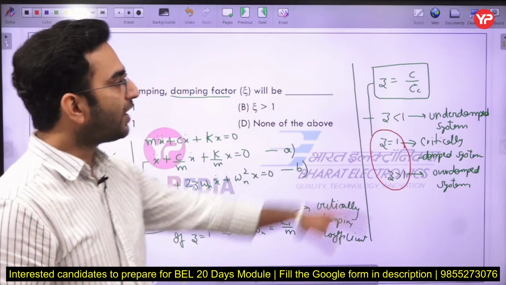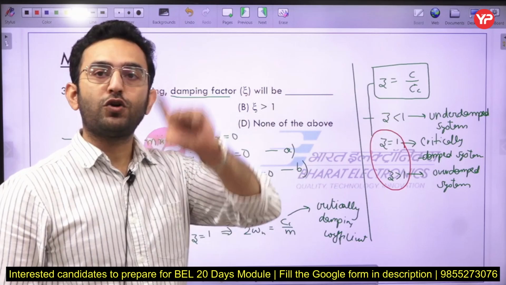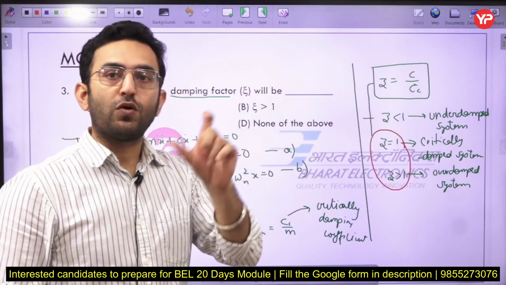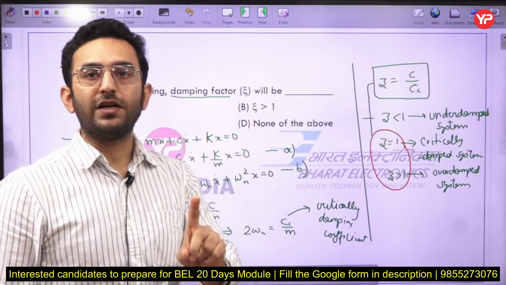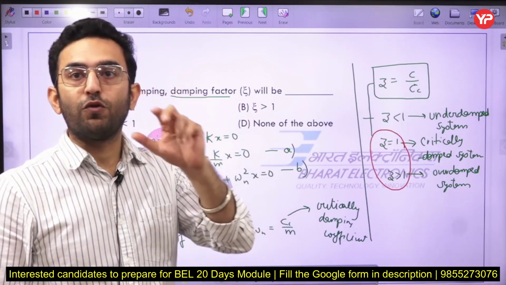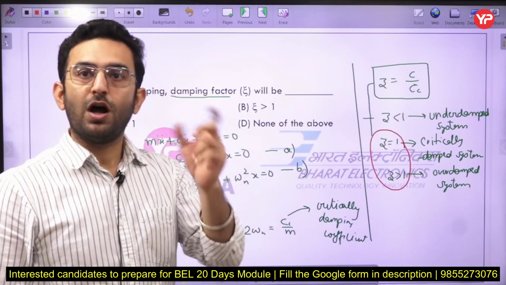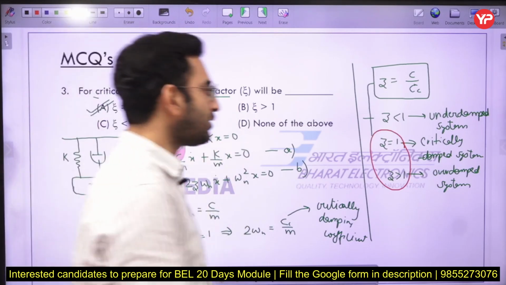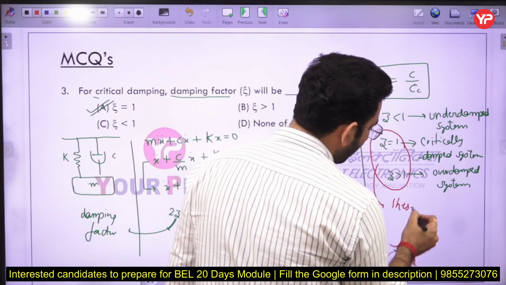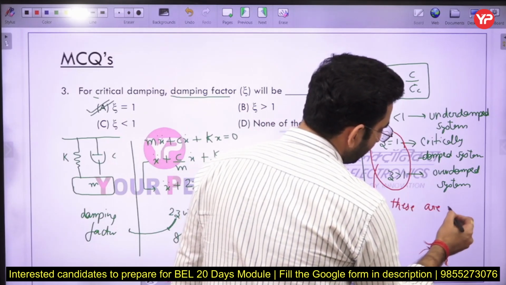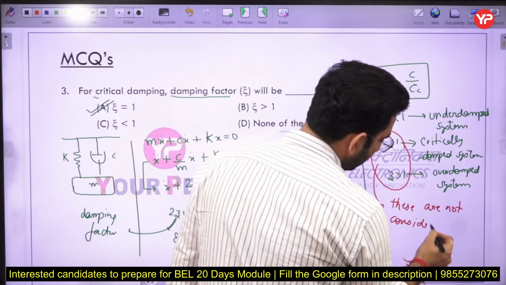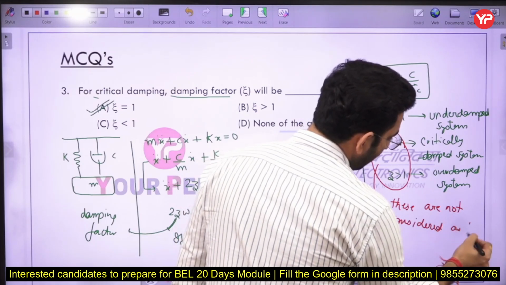In the case of an underdamped system, we have a to and fro motion of the body about its mean position, and for a system to be called a vibrating system, it is a required condition that the body has to have a to and fro motion about its mean position. So just remember that these systems are not considered vibrating systems.